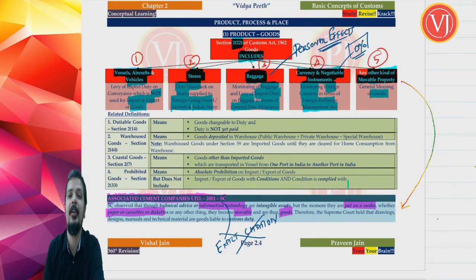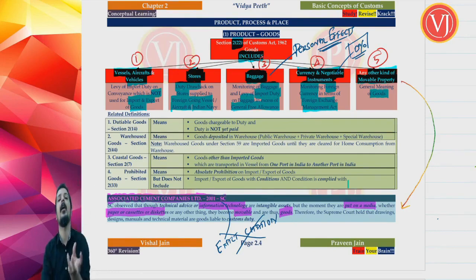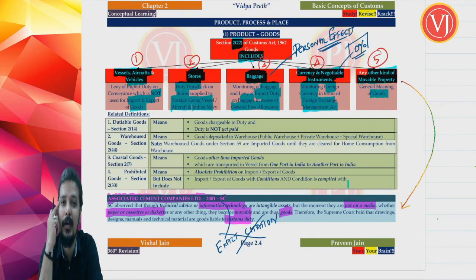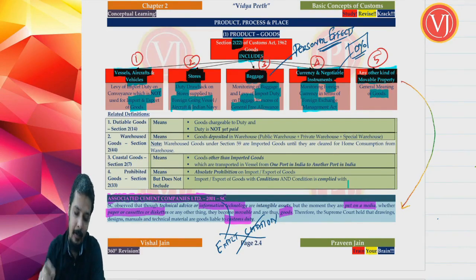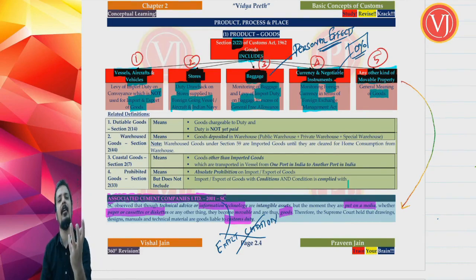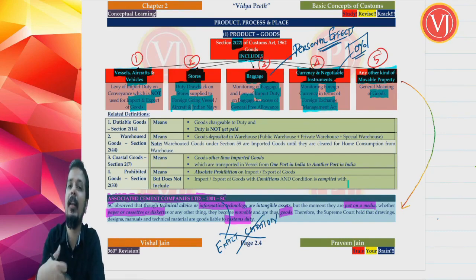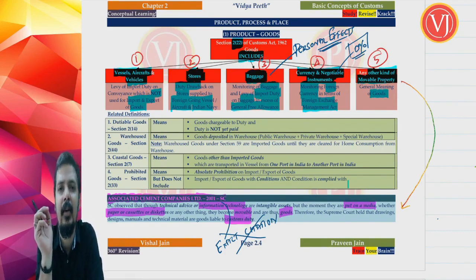Therefore, when this information technology software comes from outside India to India, in any media, let it be your paper or your CD or your disc, anything, then it is mobile, it is goods, it attracts import duty. Right. So what is the final judgment of the Supreme Court in the year 2001 in Associated Cement Companies Limited? It said that information technology or any technical advice, the moment it is put on a media, let it be any media, paper or cassette or disc or CD or any pen drive, it is mobile, it is goods, therefore even that attracts your import duty.